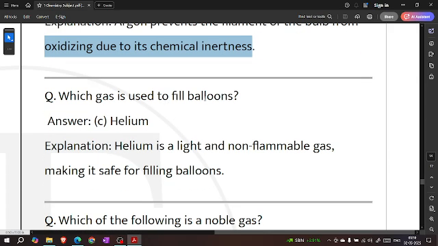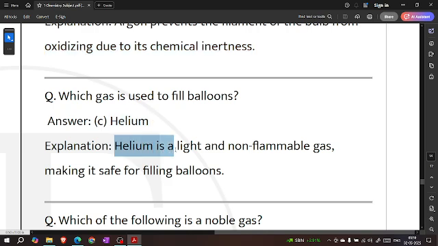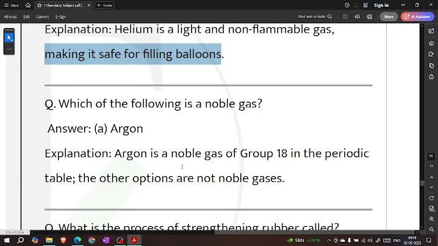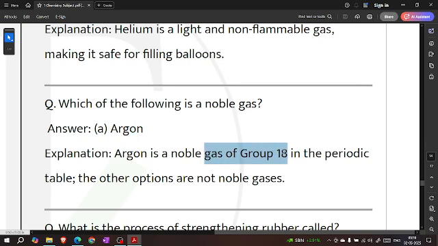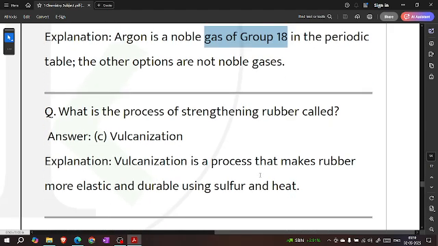Which gas is used to fill balloons? Helium. Helium is a light, non-flammable gas, making it safe for filling balloons. Which of the following is a noble gas? Argon. Argon is a noble gas of group 18 in the periodic table, and the other options are not noble gases.